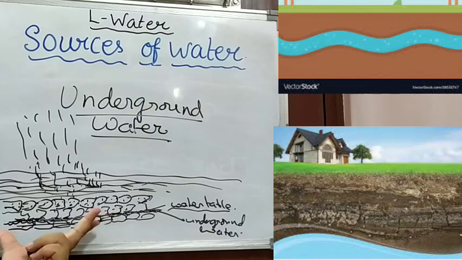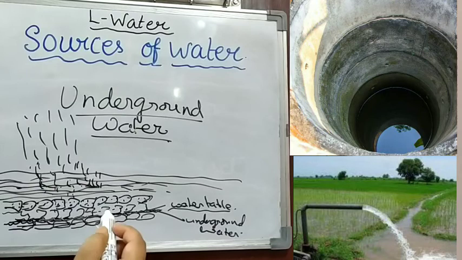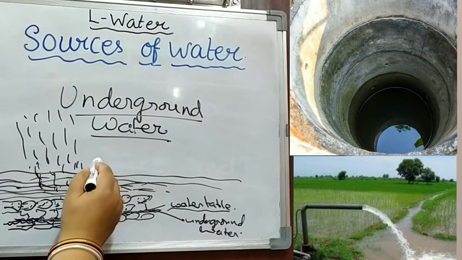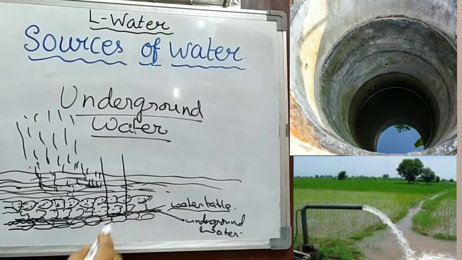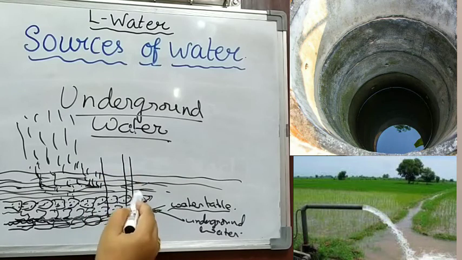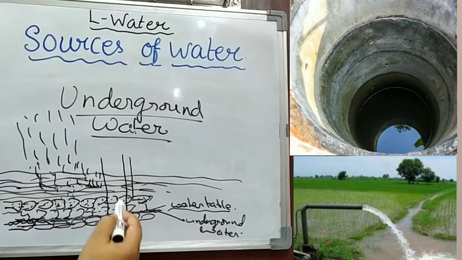In this way, it is quite good for our health. That's why when we dig a well, the well has to be dug till this layer. Otherwise, no water will be continuously supplied. If you dig the well only till here, no water will come. You have to dig the well till the water table.